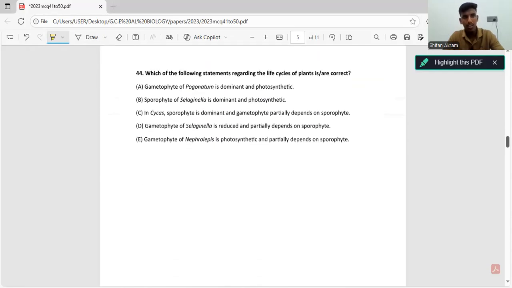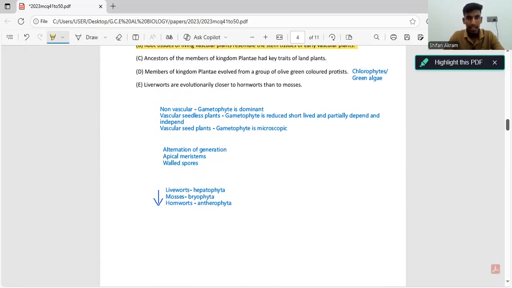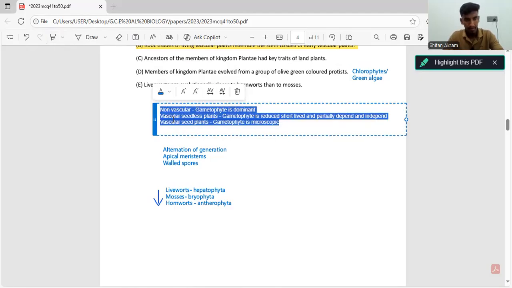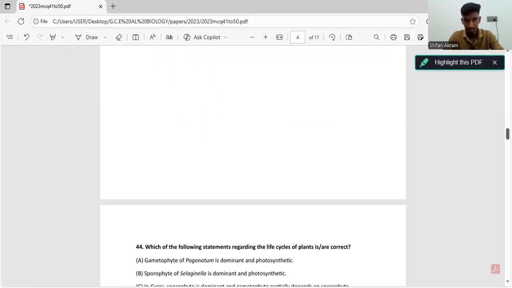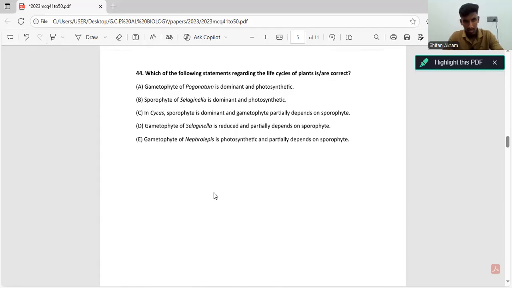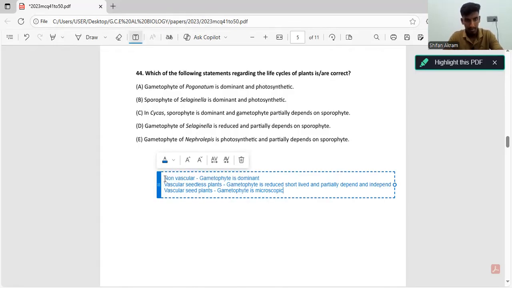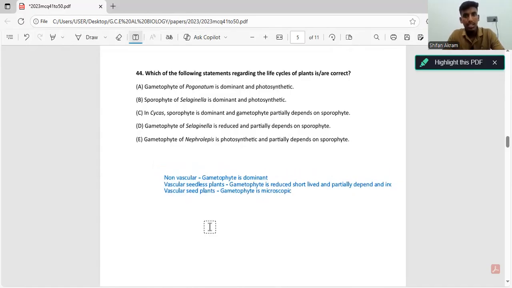Now let's go through question 44. Which of the following statements regarding the life cycle of plants are correct? Again, we need this to solve that question, so let's copy that. The first statement says the gametophyte of Pogonatum is dominant and photosynthetic.